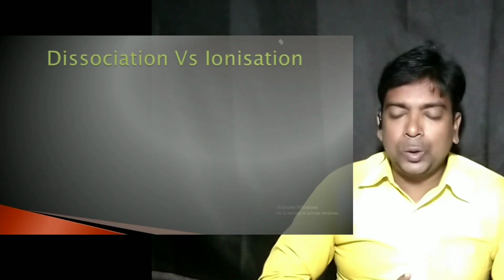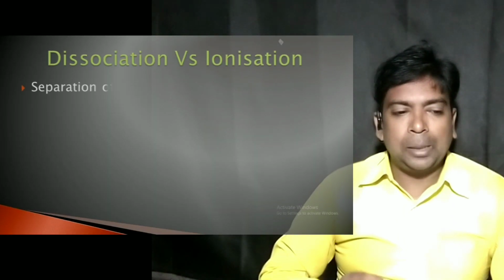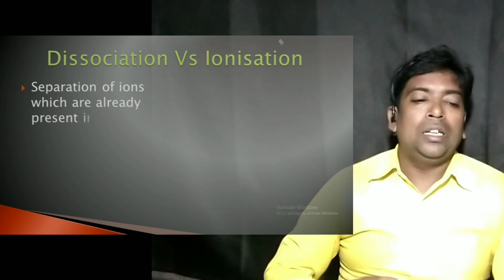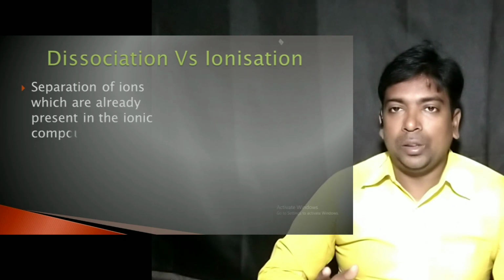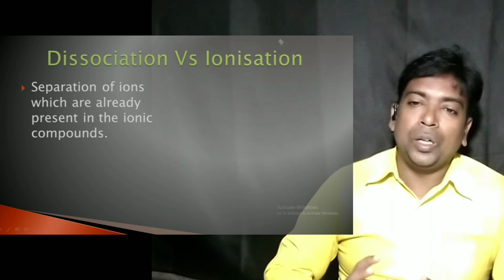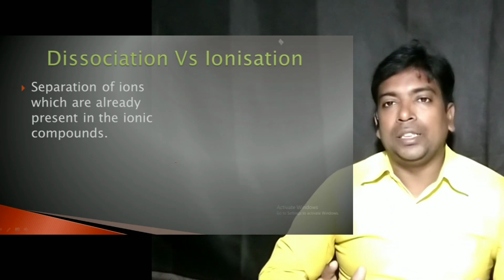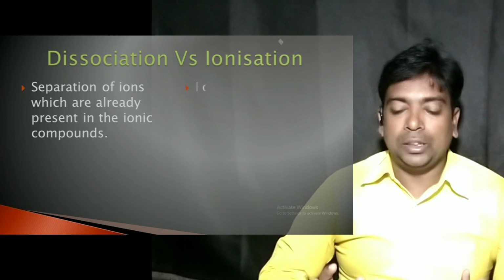So let us take a quick look at dissociation versus ionization. Dissociation is the separation of ions which are already present in an ionic compound. In ionic compounds, even in the solid state, you can find the ions. So they are simply separated from each other.